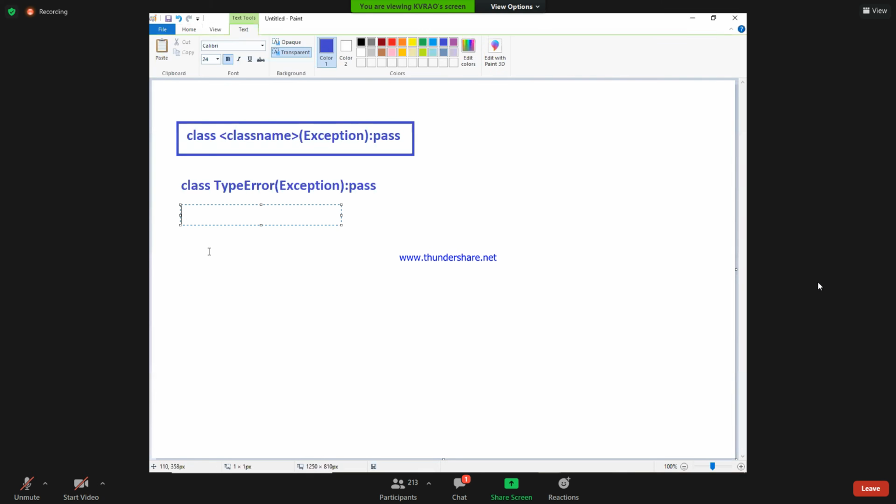Like that, I want to develop class ZeroDivisionError of Exception, colon, pass. I am not writing any body, just pass. Class name is done. Next, class ValueError of Exception, colon, pass. How easy it is. What is ValueError? What is ValueError?